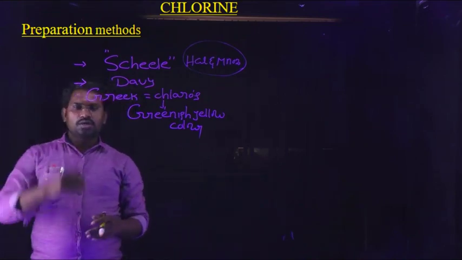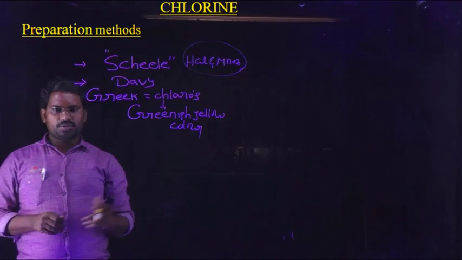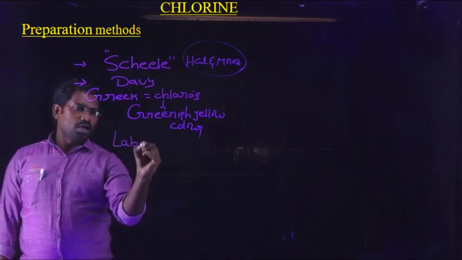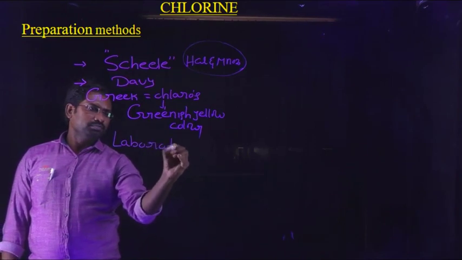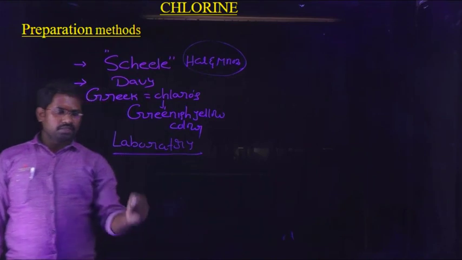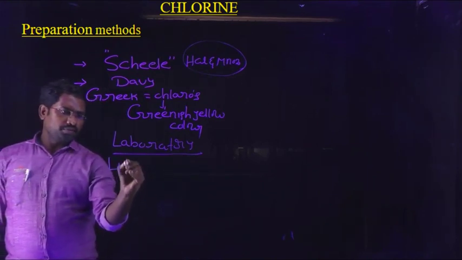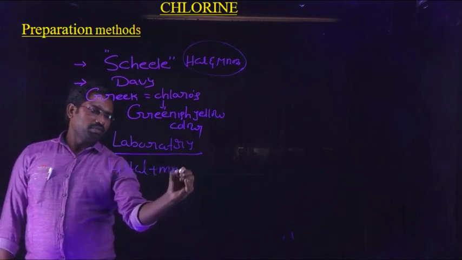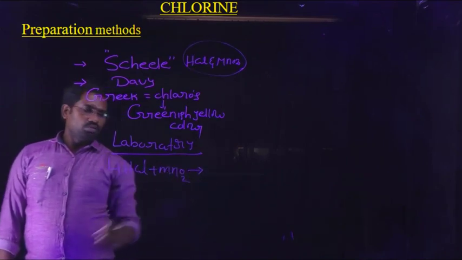Next, come to the preparation methods. The first one is the laboratory method. In the laboratory method, HCl reacts with manganese dioxide to form chlorine.